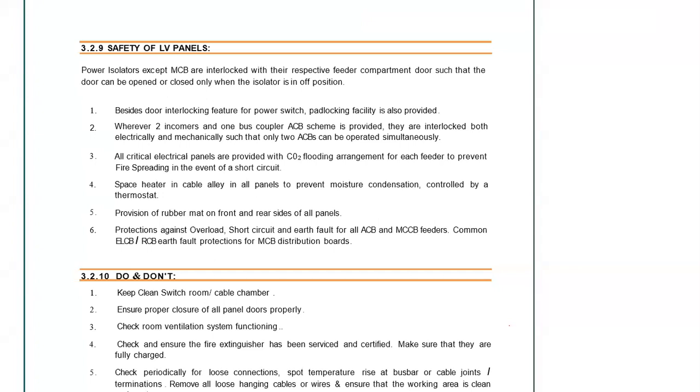It moves inside the panel, and in case there is any spark inside any of the feeders, this sensing tube ruptures, and with the pressurization, CO2 covers the entire feeder and the arc of the spark is quenched.